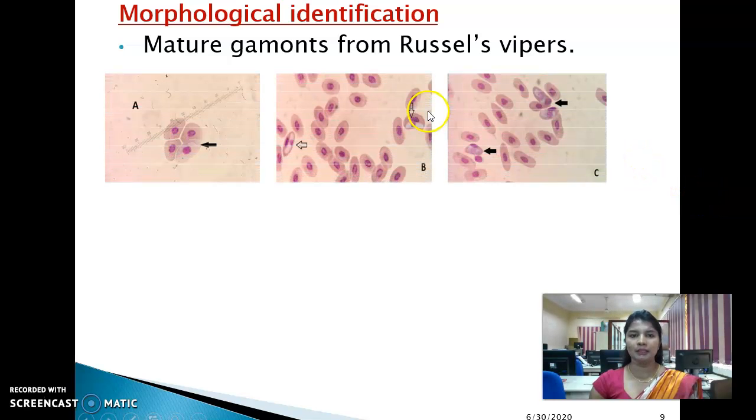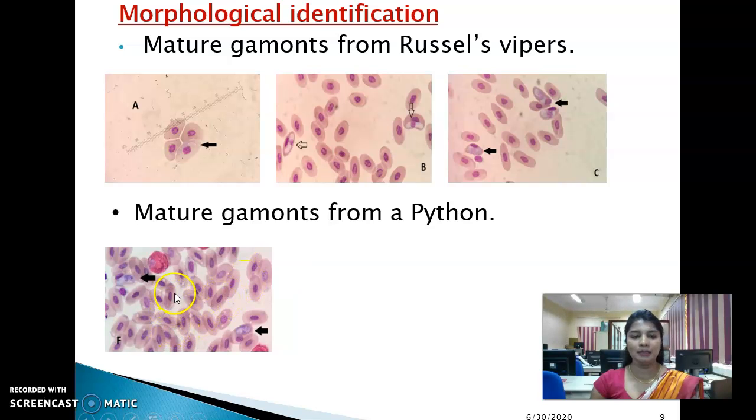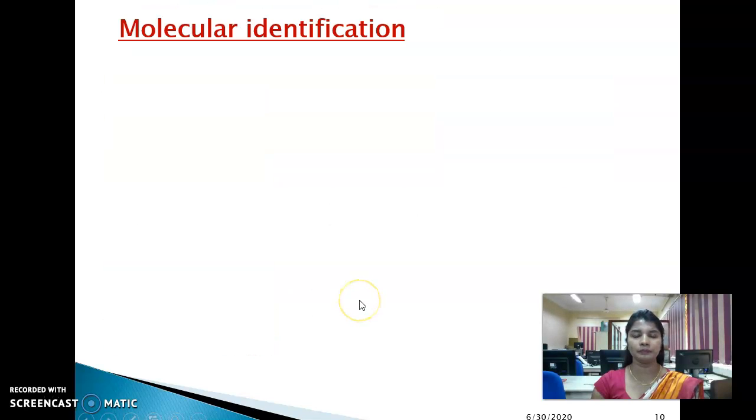Morphological identification. These are images of blood smears of three different Russell's vipers. You can see it is very easy to identify the mature gametes in blood smears. It is intraerythrocytic and it is paler than the red blood cell plasma, and it has a very nice dense nucleus. This is an image of a blood smear of a python. You can see there are two gametes in RBCs.